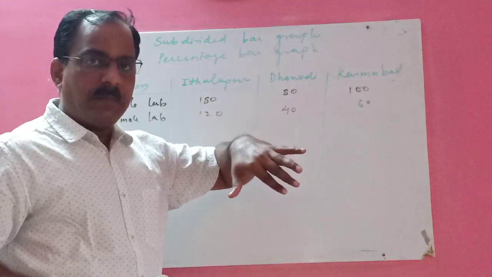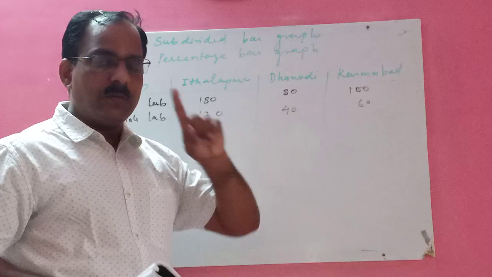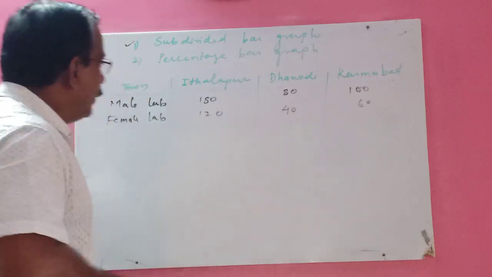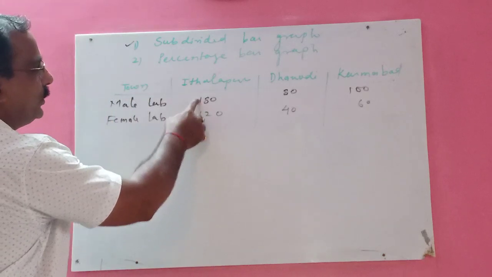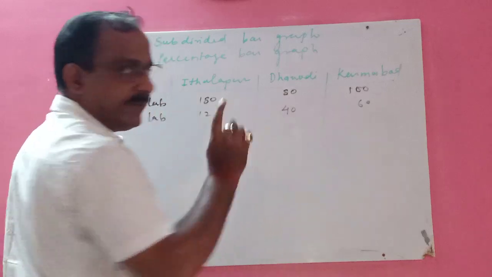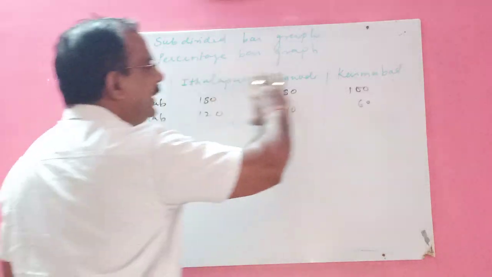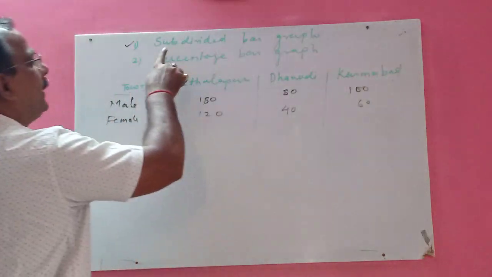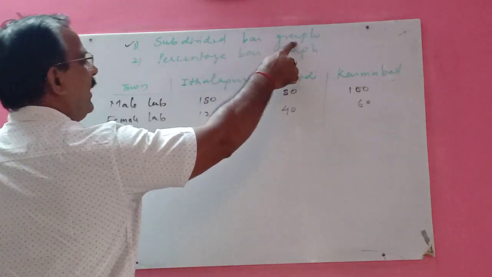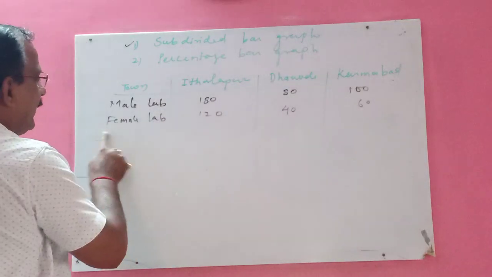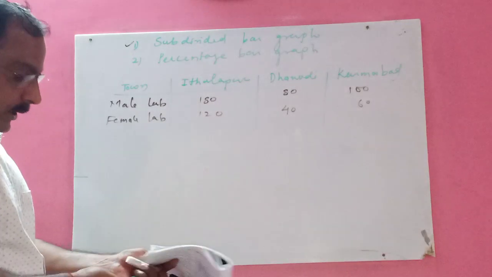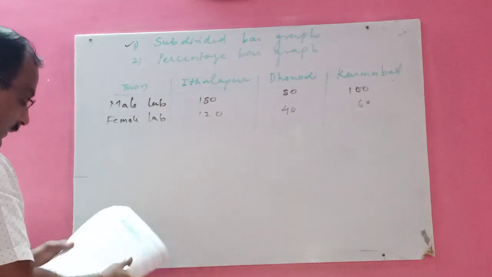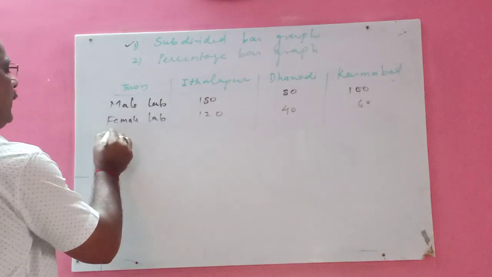While preparing the subdivided bar graph, you should add these two things first. Always they will give you only this much, so you will write here total labors.